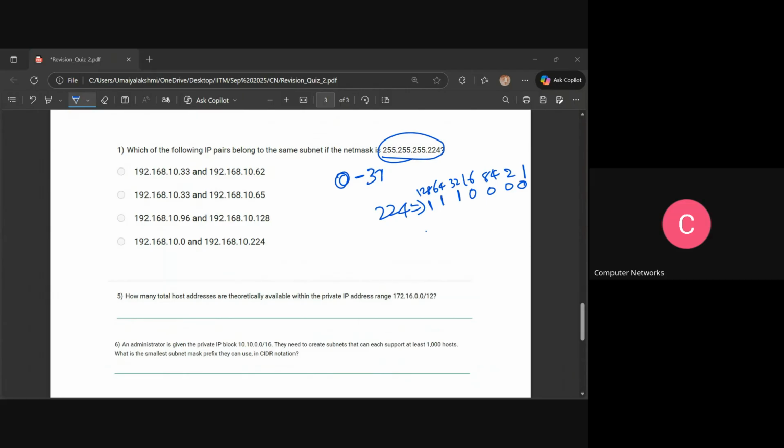Okay, fine. Next, I wanted to know which subnet it belongs to. Here the total is 27: 8 plus 8 plus 8 plus 3. So the remaining is 32 minus 27, that means 2 to the power 5.